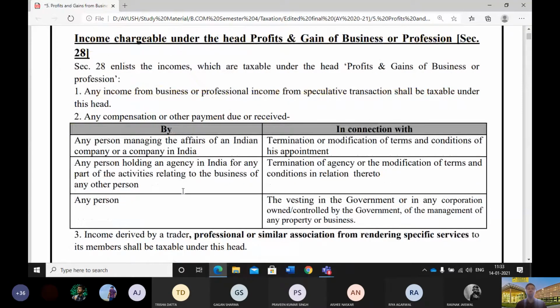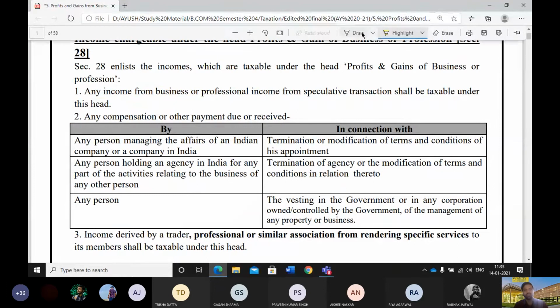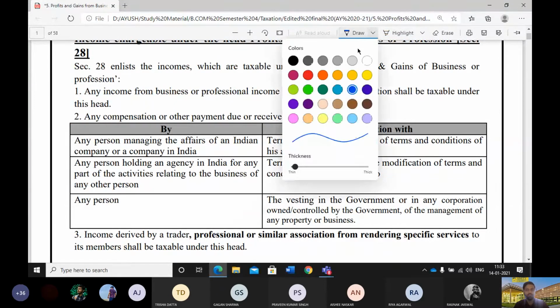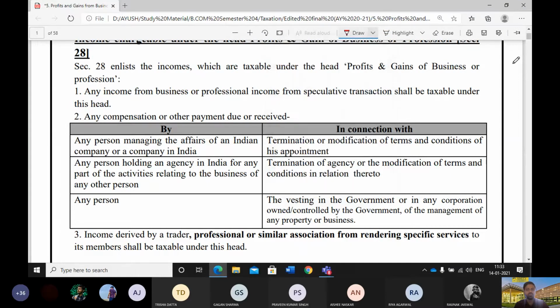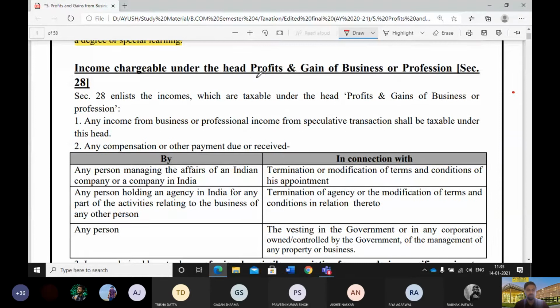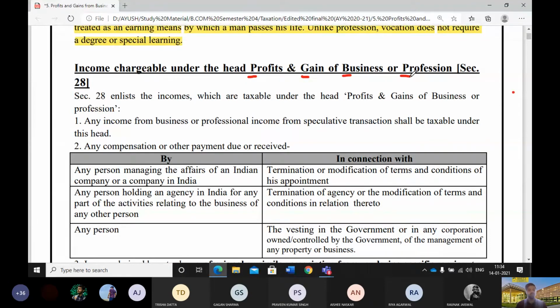Now, what do we mean by business income? When an income can be charged under this head, PGBP. What is the name of the head? The name of the head is PGBP. We can write it in this way, and you just see how this abbreviation came. PGBP, the famous name. This is the biggest head of income and is most widely used in the corporate world, because in the case of companies, their entire income is charged under this head.